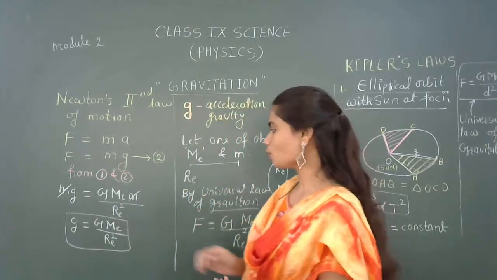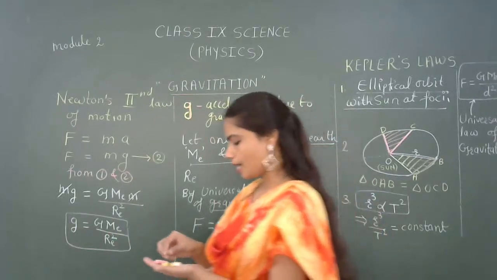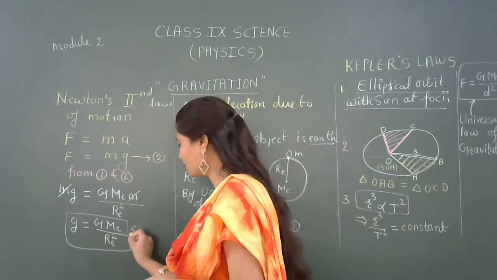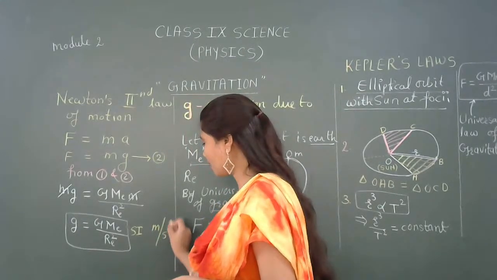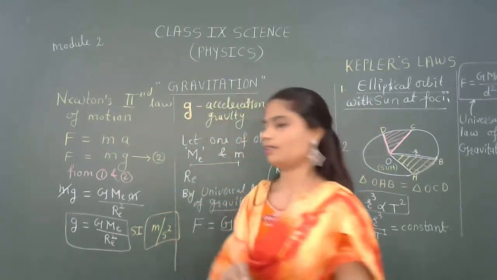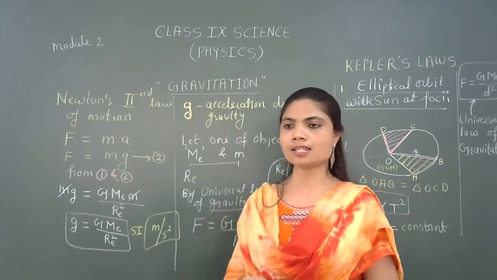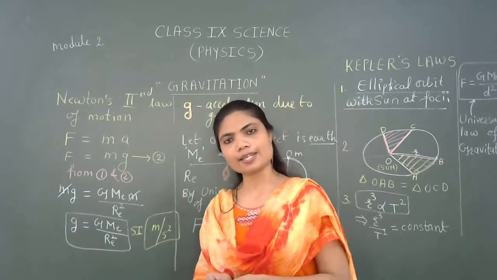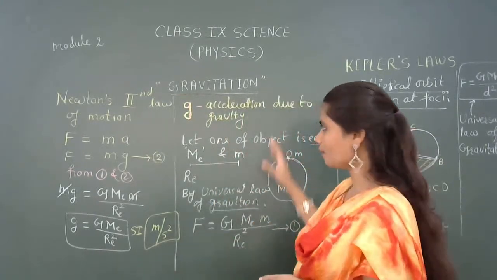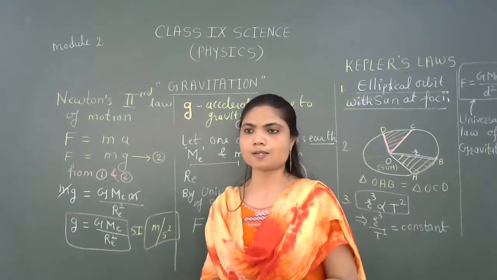So, small g is acceleration due to gravity, and thereby SI unit will be meter per second square, right? It is very simple. We know that we have replaced a, means acceleration. So its unit will be meter per second square. Right? So here we have completed with this second point of today's class.